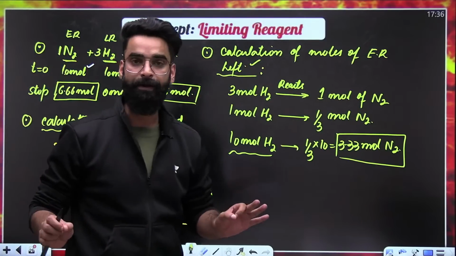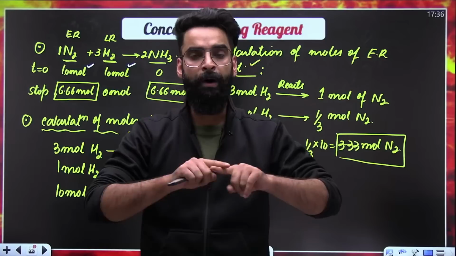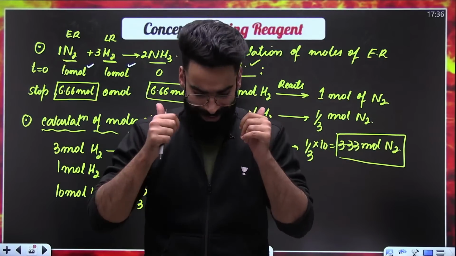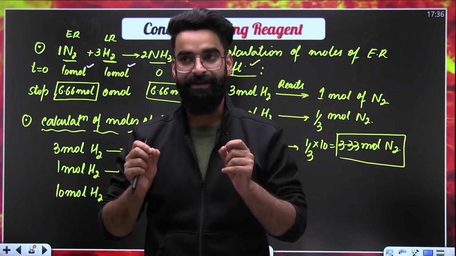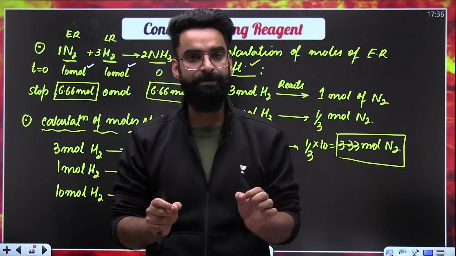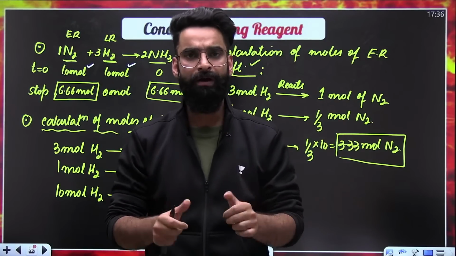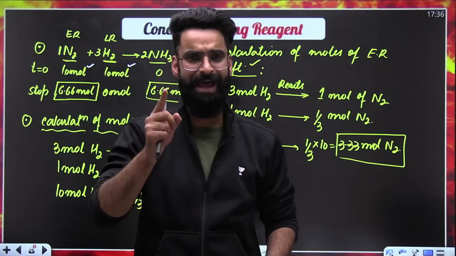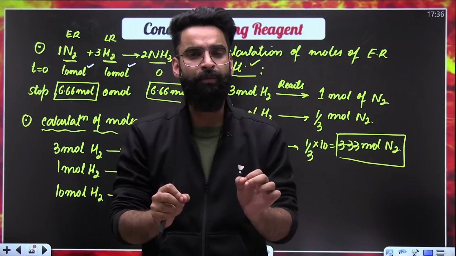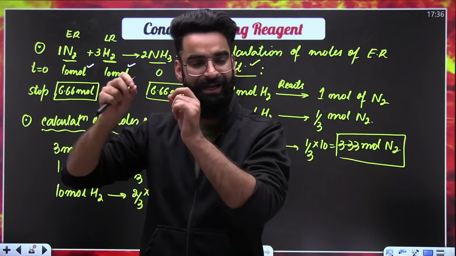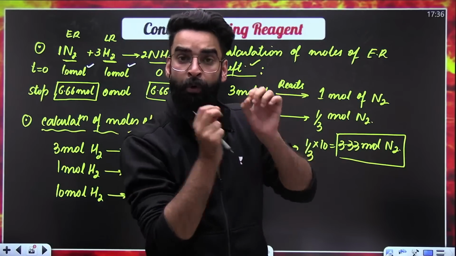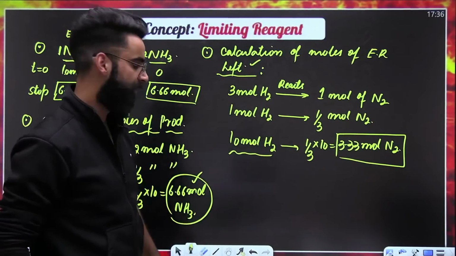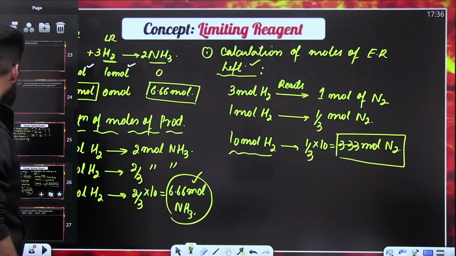Perfect. So let me quickly recap it. Whenever in a reaction, the amounts of all the reactants are given, we use the concept of limiting reagent. In the limiting reagent concept, we are supposed to balance the reaction first. After balancing the reaction, identify the limiting reagent. How? Divide the moles by the respective stoichiometric coefficients. The one which gets the lesser value, that has to be your limiting reagent. Limiting reagent is the one which decides the entire product formation. Limiting reagent is the one which decides how many moles of excess reagent have reacted. Yes? Perfect.